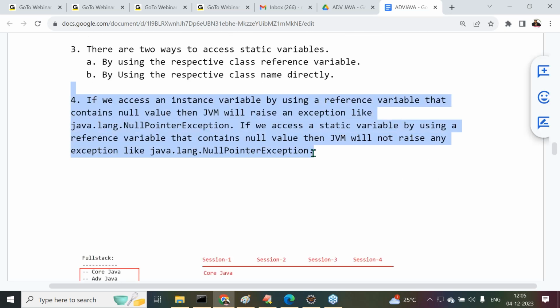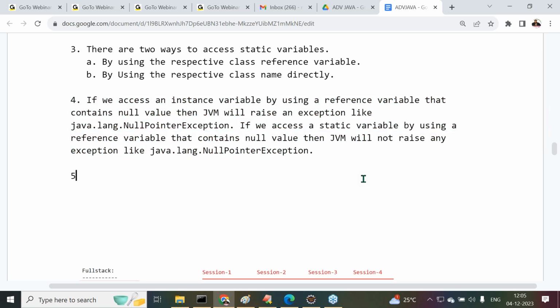If we access an instance variable by using a reference variable that contains a null value, then the JVM will raise an exception like java.lang.NullPointerException. If we access a static variable by using a reference variable that contains a null value, then the JVM will not raise any exception like java.lang.NullPointerException. Got it or not? Okay, fine.